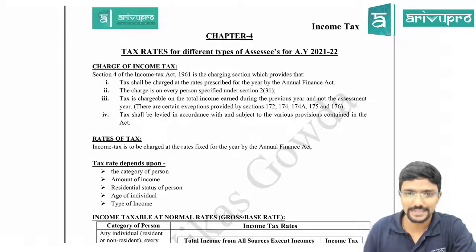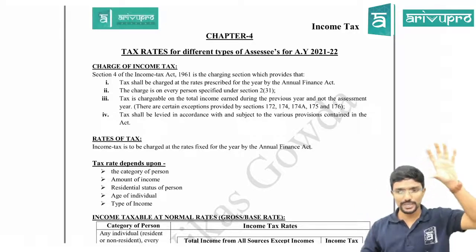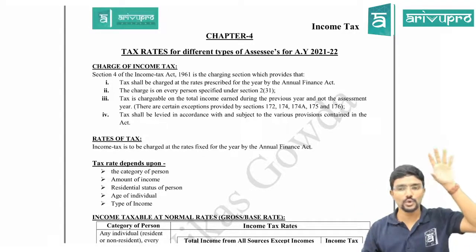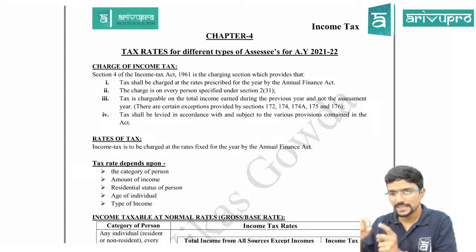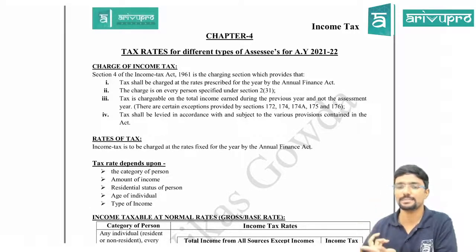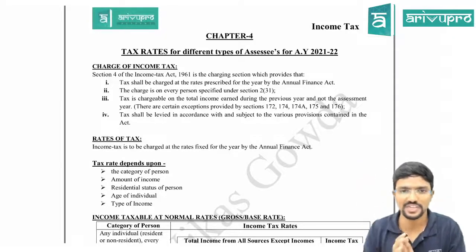Charge of income tax, which is given in section 4. What did section 4 tell, guys? Total income, general charging section: total income of a person earned in previous year is chargeable to tax in the next assessment year. Agree. Okay, we have seen all these definitions.